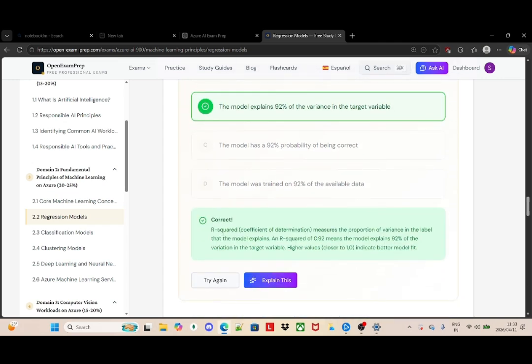Let's check it. It is correct. They say it measures the proportion of the variance in the label that the model explains. So R squared of 0.92 means that the model explains 92% of the variation in the target variable. The higher values indicate better model fit.